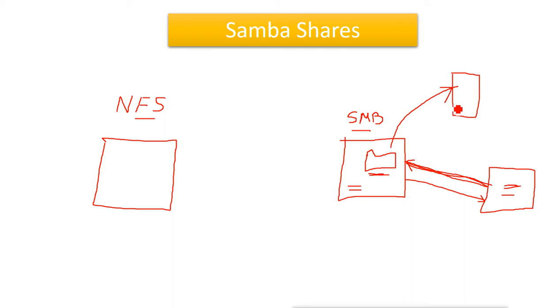The domain controller says yes, this account is verified and authenticated. Then this machine gives the other machine access to this share. In this environment, the domain controller handles the authentication, and the sharing is done by this machine, which is called a server because it is serving the share.